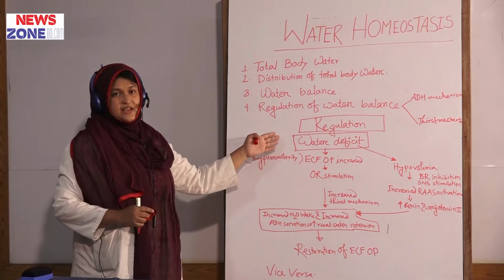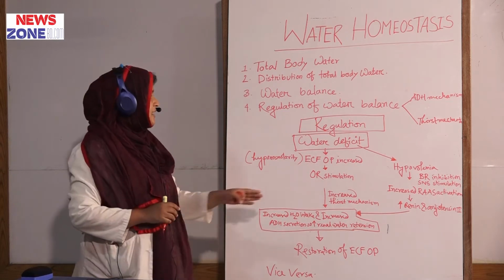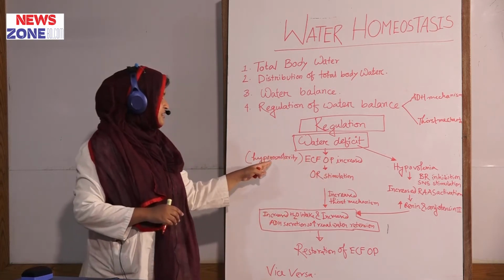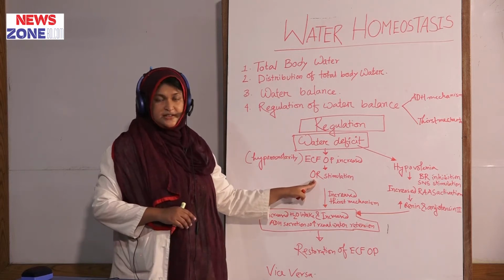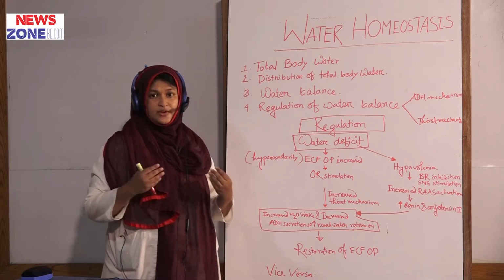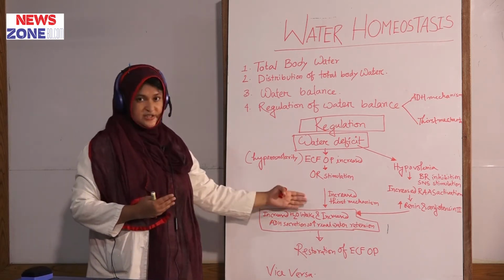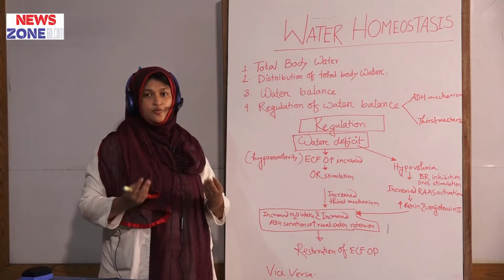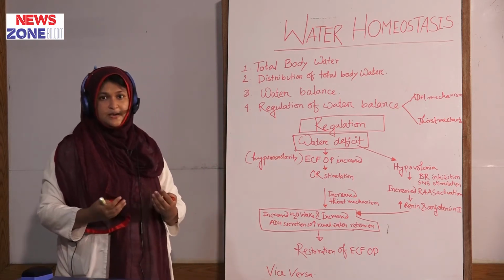Now come to the case of water deficit. If there is a deficiency of water, a negative water balance, there will be increased extracellular fluid osmotic pressure, and this causes hyperosmolarity. Then the osmoreceptor will be stimulated, and this will stimulate the thirst center, and through the mouth and pharynx we will increase water intake because of the increased thirst mechanism. When the thirst center is stimulated, our hunger for water increases. So, we will take more water.